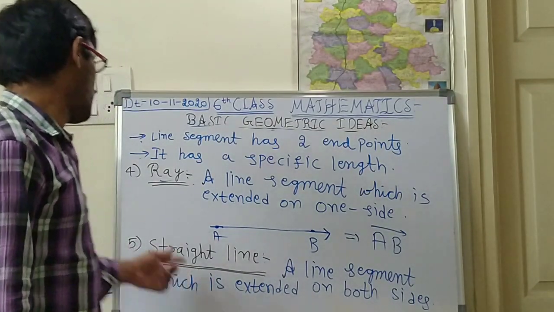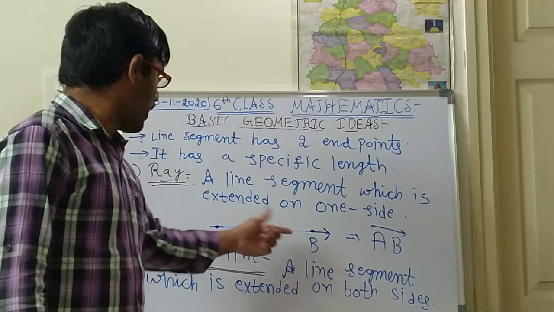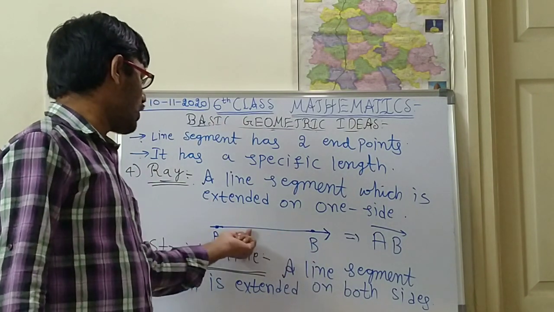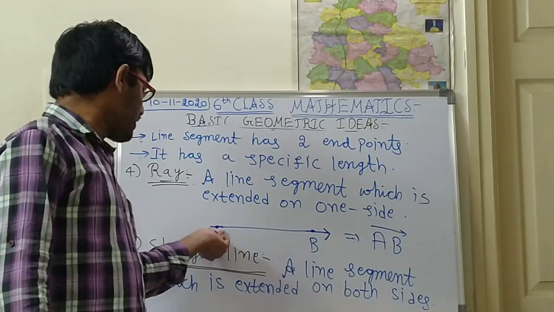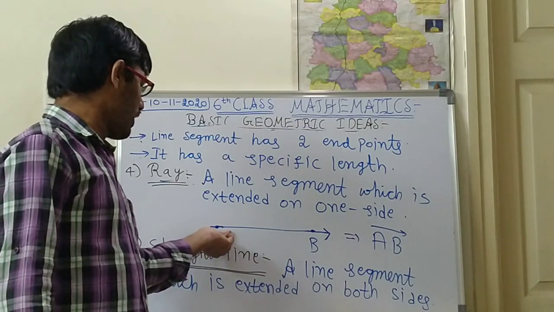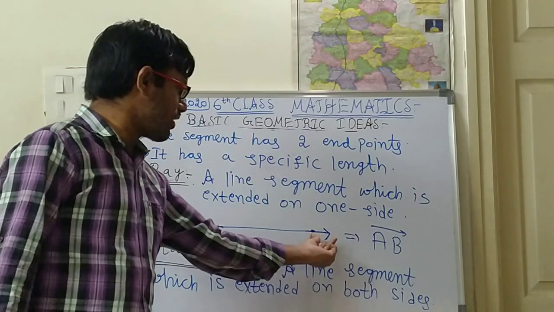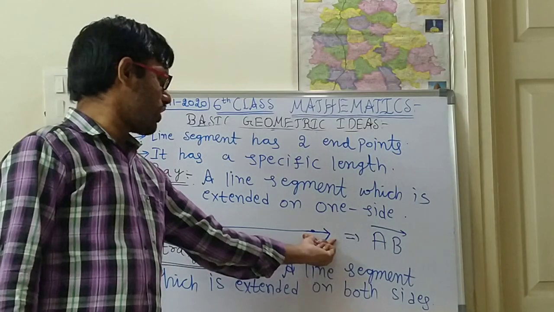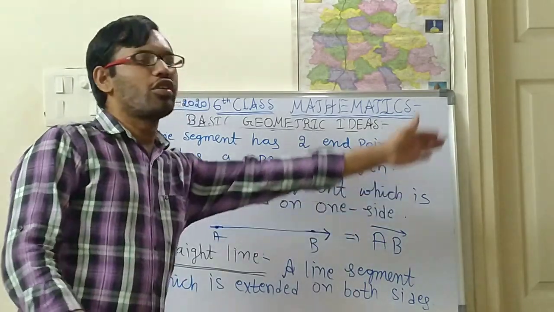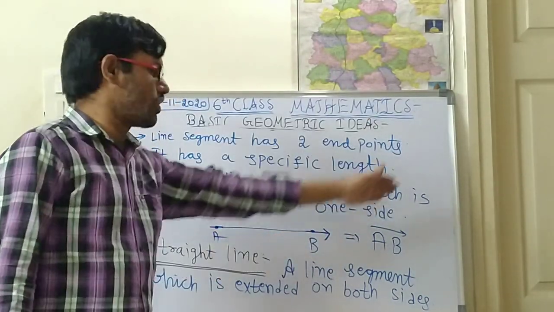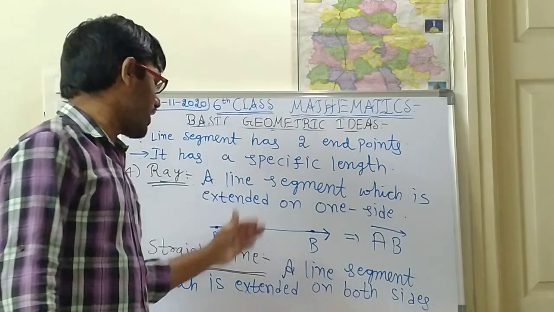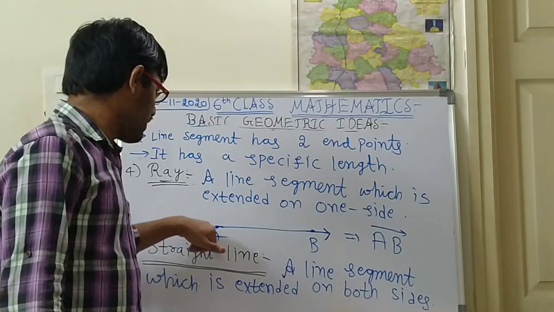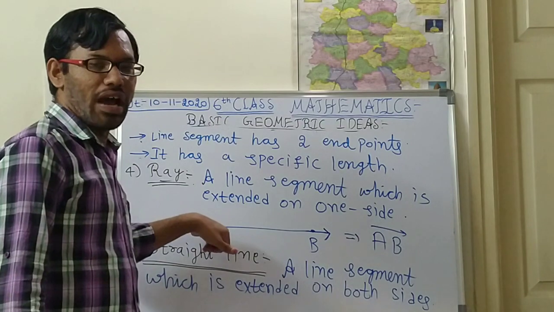Here one thing I have forgotten in this ray. How many end points are there? This is one end point, children. In the ray this is one end point. Is there any end for this one? There is no end. We are making it go in the forward direction, that means it is elongating towards that direction. So here this is a point which is having an end point.